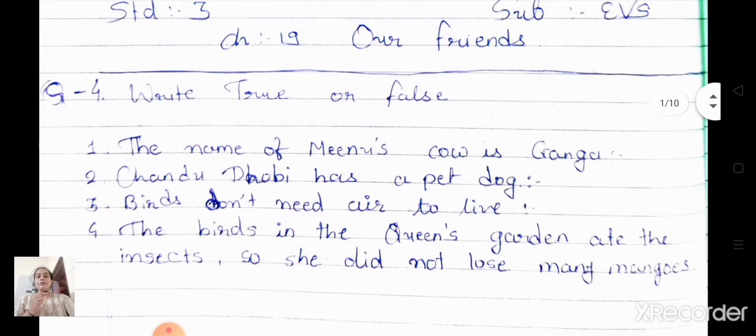First one, the name of Minu's cow is Ganga. Is it true or false, students? Is it a true statement or a false statement? Yes, it's a true statement because the name of Minu's cow is Ganga. So we have to write here true.